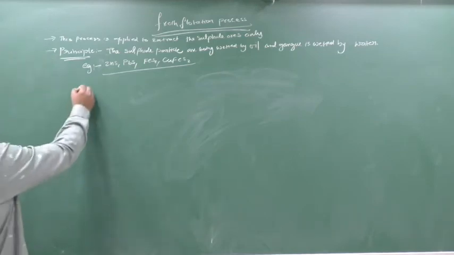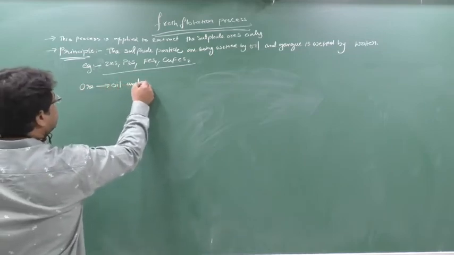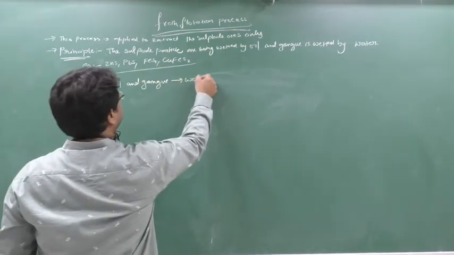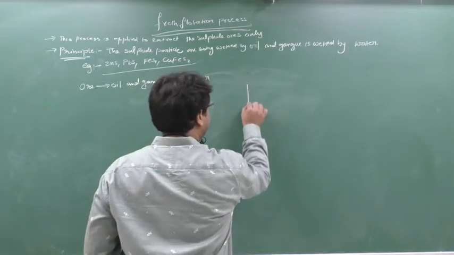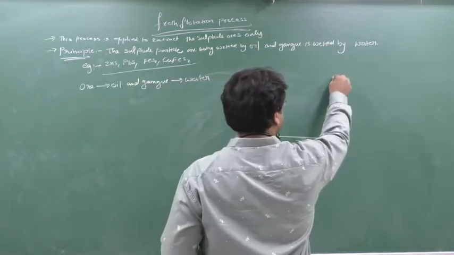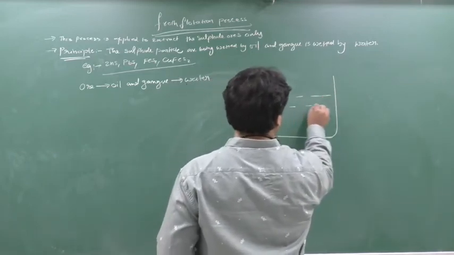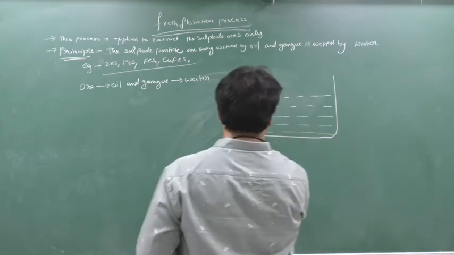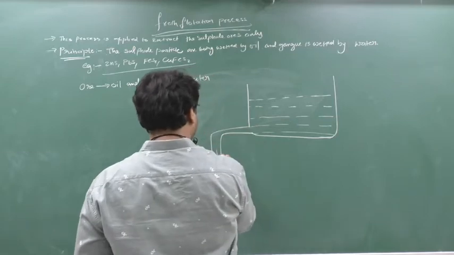Here I told you that the sulfide ore will be wetted by oil and gangue will be wetted by water. For this, we are taking one apparatus like this. We are not going to the textbook, I guess. Here I am taking the water. From here I am opening one opening to get out the gangue.